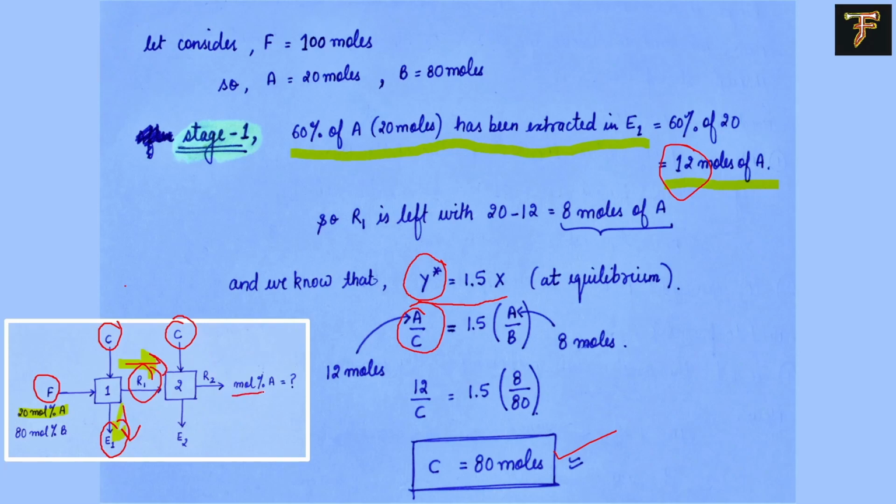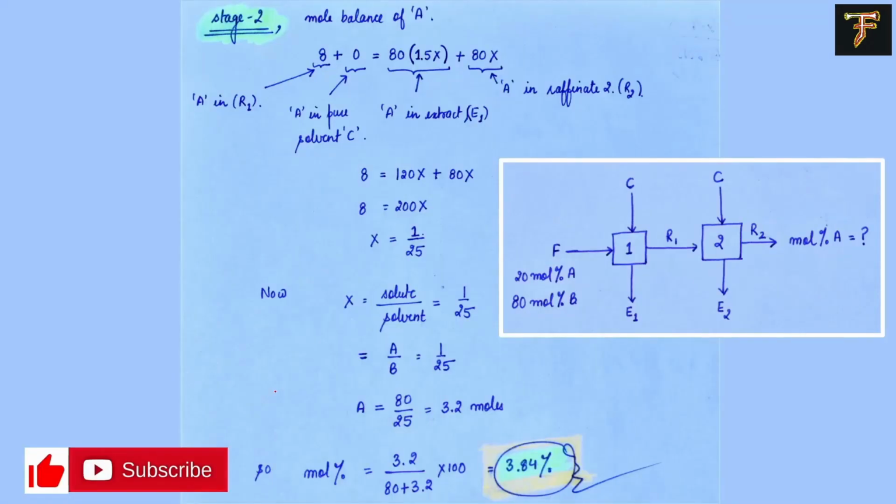And they have asked what will be the mole percent of A in the raffinate, I mean how many moles are still left in the raffinate after using the pure solvent to extract A. So when we reach stage number 2, we have balanced these four components, 1, 2, 3, 4.